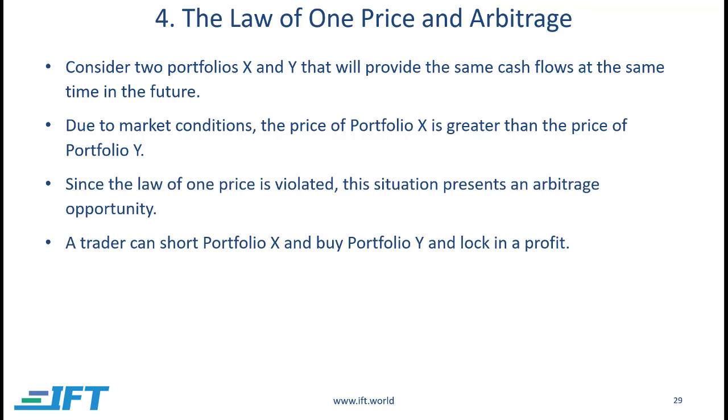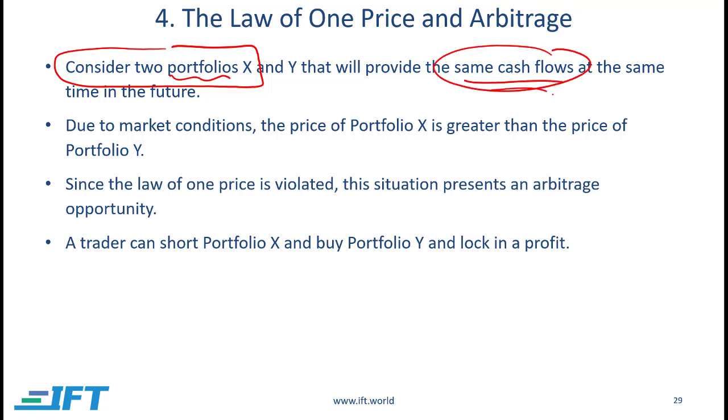So, what is the concept of the law of one price and arbitrage? You have, let's say, two portfolios. We're talking about portfolios because it's not necessarily just one security equal to another security. It could be a bunch of securities equal to another bunch of securities, but they both will have exactly the same cash flows at the same time.